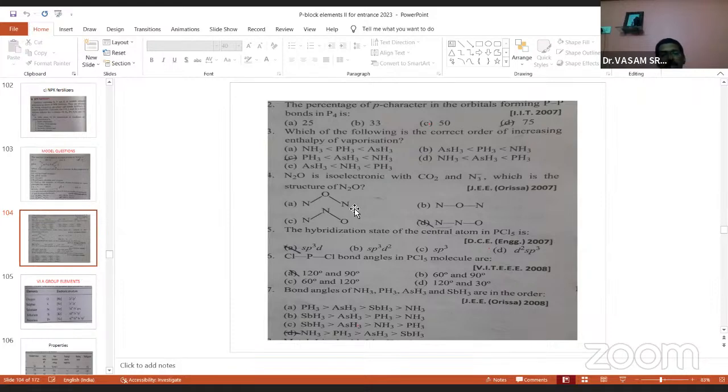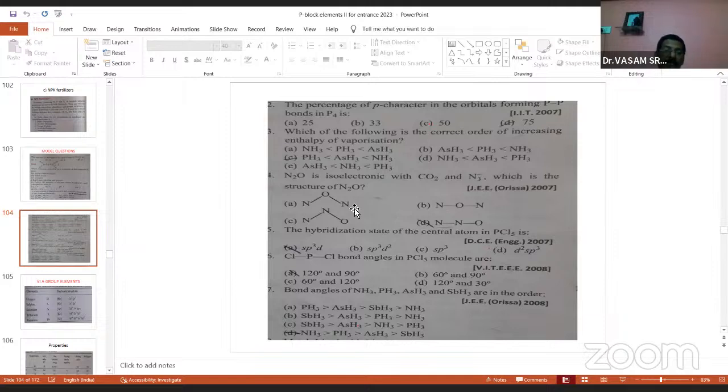The remaining 6th, 7th, 8th groups we will discuss in the next class. Today I can stop here, and within a few days, 1 or 2 days, I will finish the remaining 6th group, 7th group and 8th group. So this is the information about P-block elements.